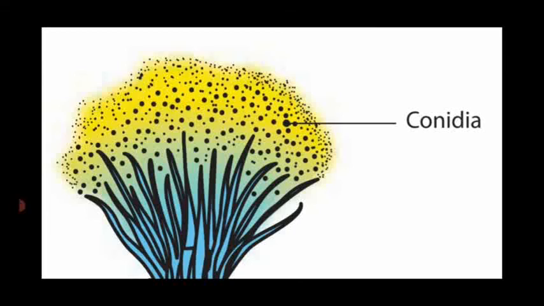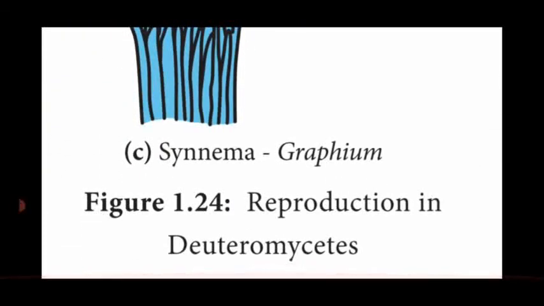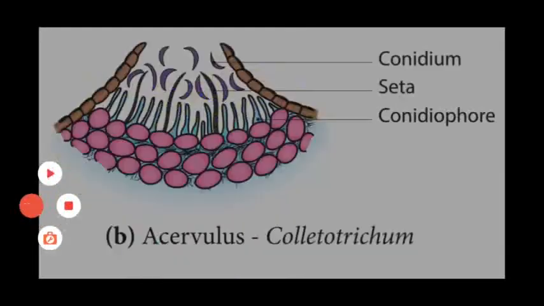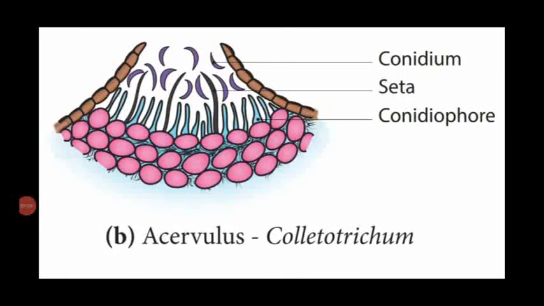So this is another fruiting body, the synnema, in Graphium species of fungi. Dear students, these are all the different types of fruiting body produced in Deuteromycetes fungi: acervulus, pycnidium, sporodochium and synnema, which produce the conidia. These are all the characteristic features of Deuteromycetes fungi or fungi imperfecti.